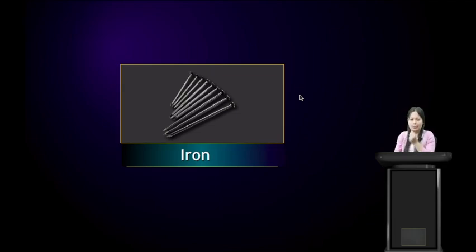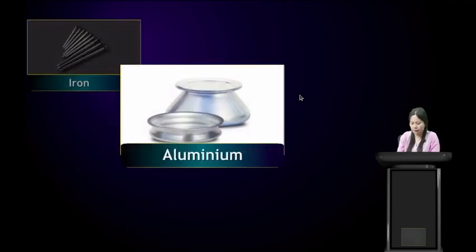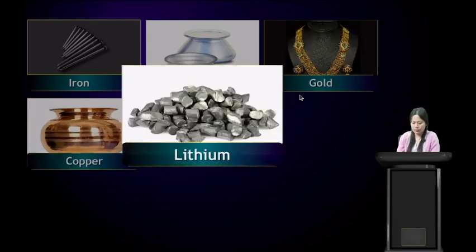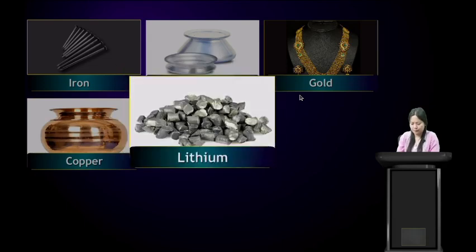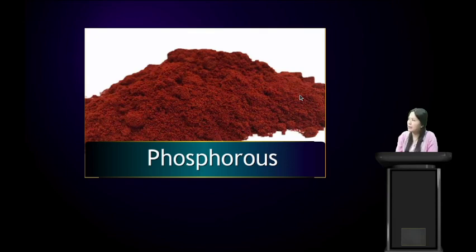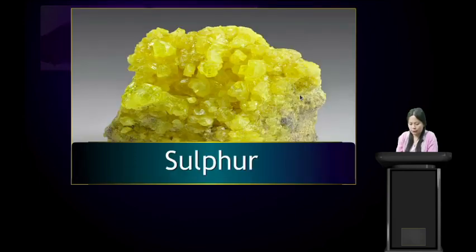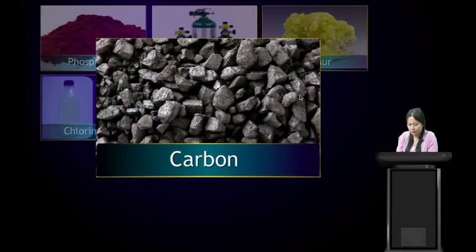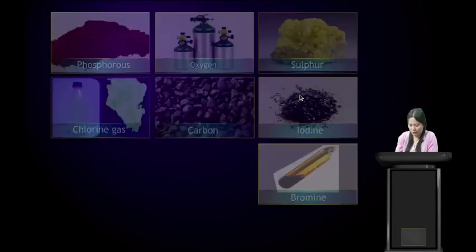So let us see. Some examples of metals are iron, aluminium, gold, copper, lithium, nickel, titanium. Those are some examples of metals. Some examples of non-metals include phosphorus, oxygen, sulfur, chlorine gas, carbon, iodine, bromine. So these are some of the examples of non-metals.